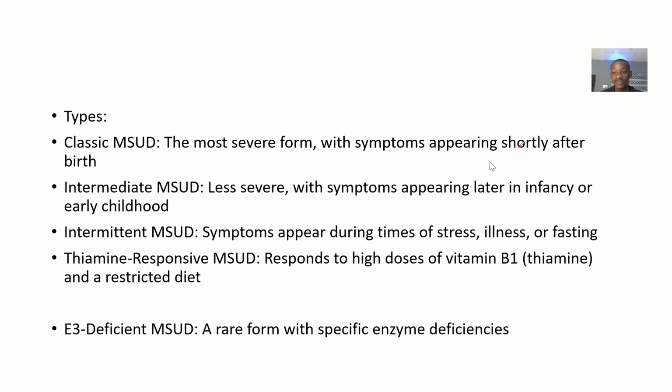What are the types of this maple syrup urine disease? We have the classic type, which is the most severe form, and the symptoms appear shortly after birth. You have intermediate maple syrup urine disease, which is less severe, with symptoms appearing later in infancy or early childhood. Then we have intermittent maple syrup urine disease, where symptoms appear during times of stress, illness, or fasting. Then we have thiamine responsive maple syrup urine disease, which responds to high doses of vitamin B1, thiamine, and a restricted diet.